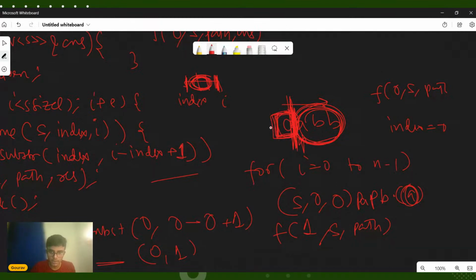Now once I increases, at the next iteration, suppose index is equal to this, and let's say we have A and A, something like this. At some point of time you will get that. In that case, I is equal to 1 but index is still equal to 0. So you are doing I minus index plus 1, which is the count of the characters starting from index number index. So starting from this index, how many characters you want to consider in your palindromic partition.